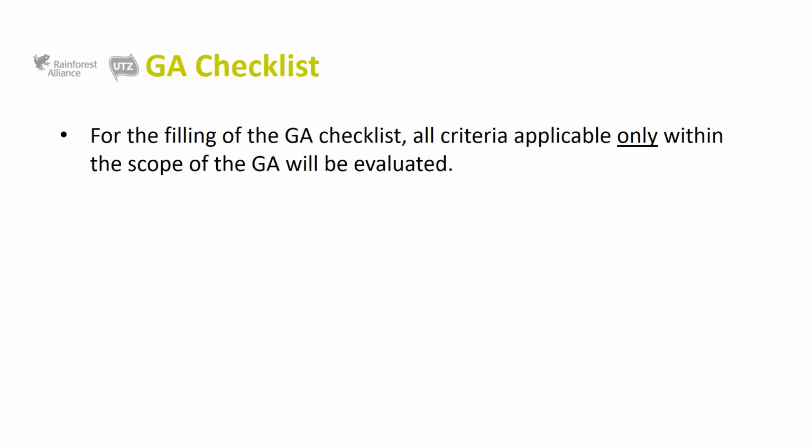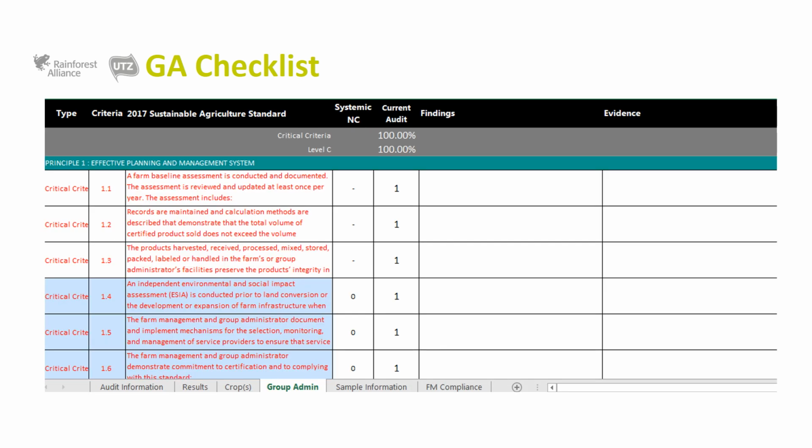To complete the checklist for the group administrator, all the criteria of the standard will be evaluated only within the scope of the group administrator, and a not applicable, compliance, or non-compliance will be assigned correspondingly. This means that for the Group Administrator tab, compliance will be filled out, as well as the findings and evidence, only with information of the Group Administrator as a facility and without the need to refer to the compliance of member farms.